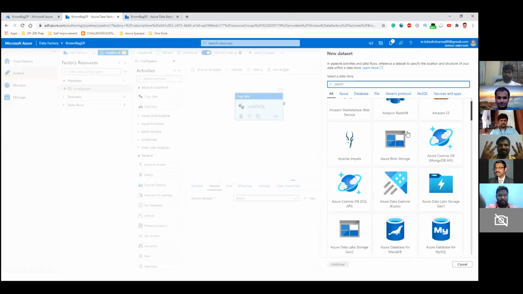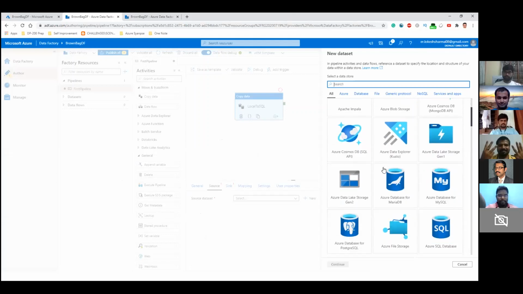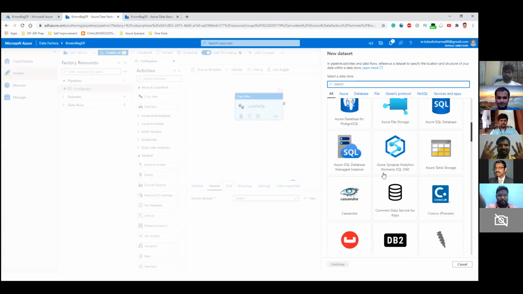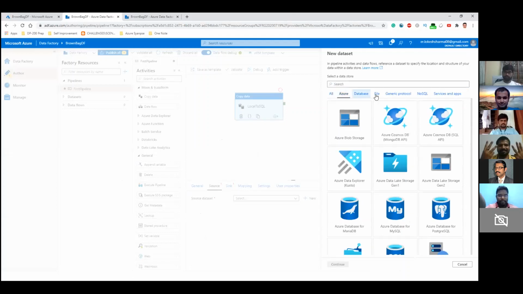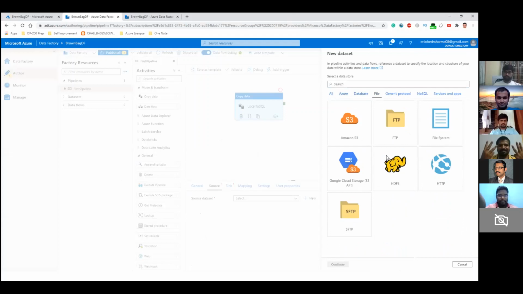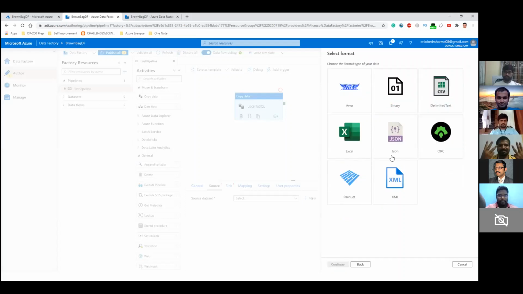And this is the place, I think, where ADF has been quite famous because it supports a plethora of data sources. You can see you have Azure options, you have database options, file options. So there are a lot of data choices as far as data sources are concerned. And I think that is where it's quite powerful as a tool. So what we are concerned with in this particular practical is the file system, because the file is stored in our local machine. So we'll click on the file system, then click on continue.